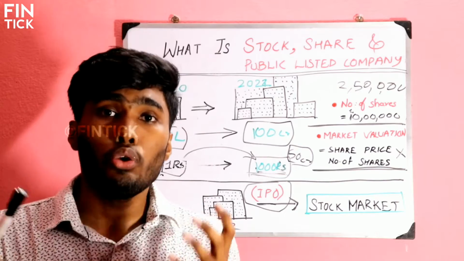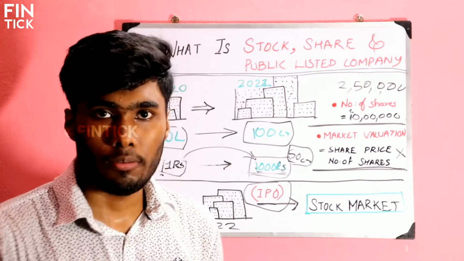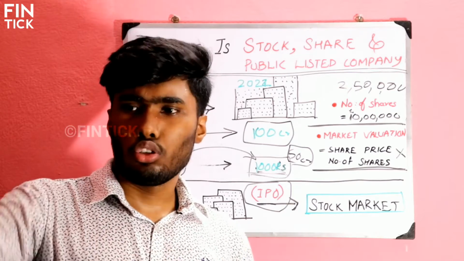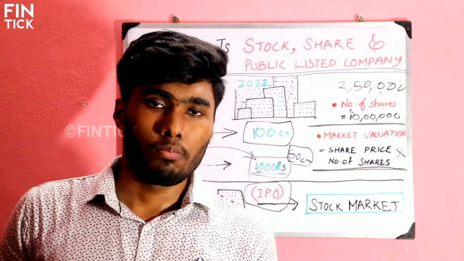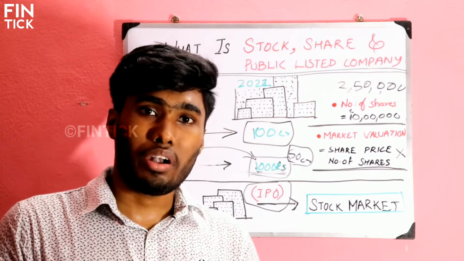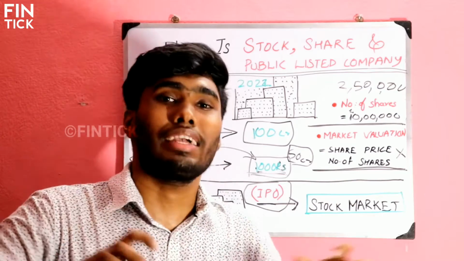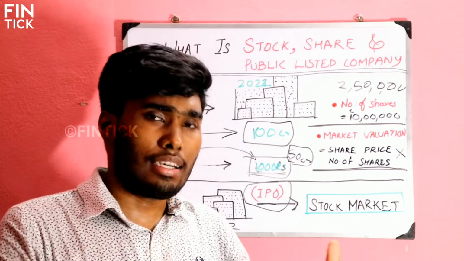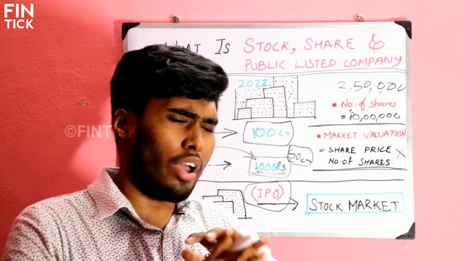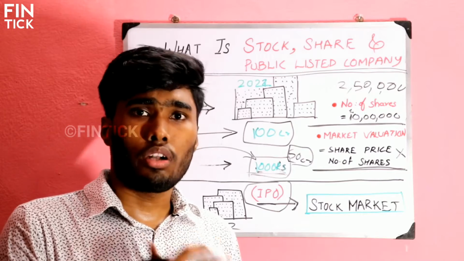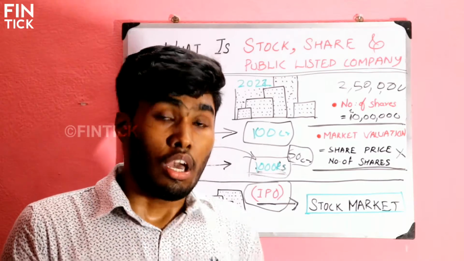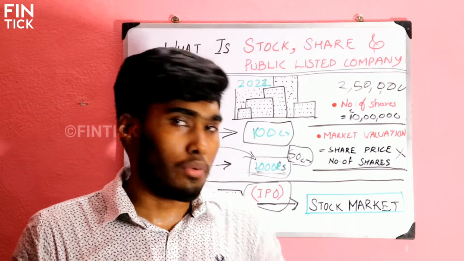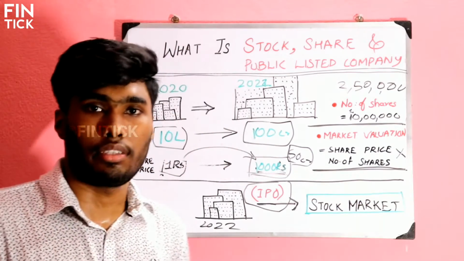So what can you do in order to raise funds? There are two opportunities. The first opportunity is to go to the bank and take a loan. But taking a loan is not an easy thing. It is complicated. If you go to a bank, you have to give all the data, all the things about your project report. Second, you have to give collateral as security, and also pay a huge interest to the bank. That is a complicated thing.